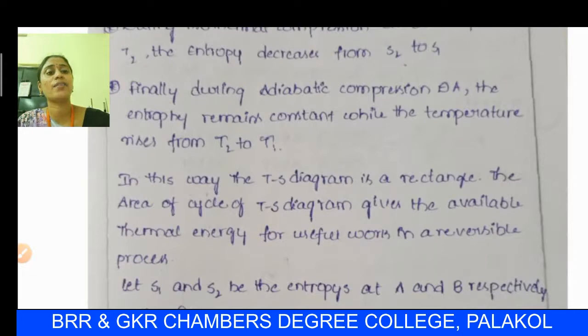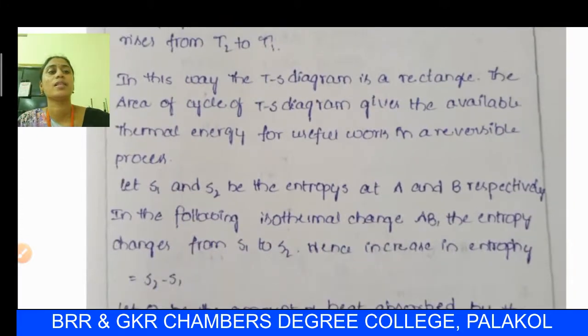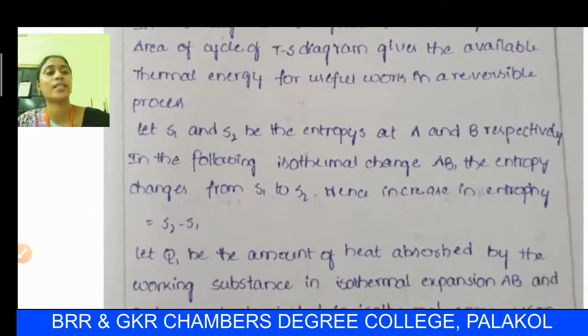The area of the cycle on the TS diagram gives the available thermal energy for useful work in a reversible process. Let S1 and S2 be the entropies at A and B respectively in the diagram. In the isothermal change AB, the entropy changes from S1 to S2. Hence there is an increase in entropy in the process, which is S2 minus S1.